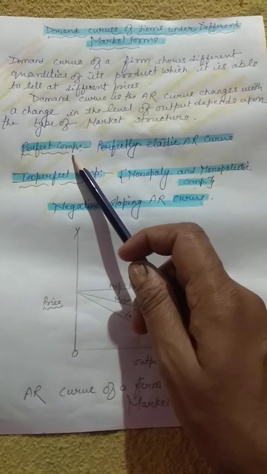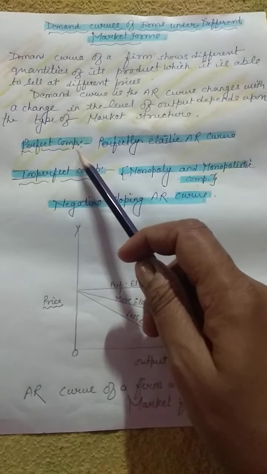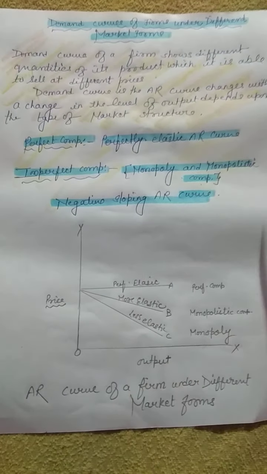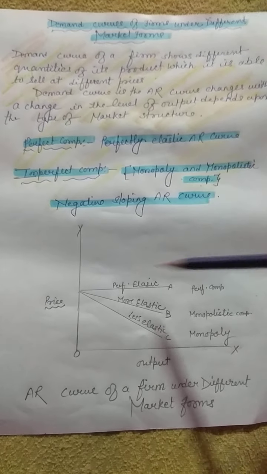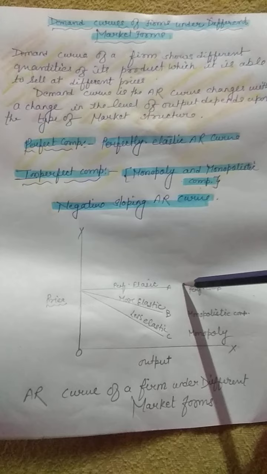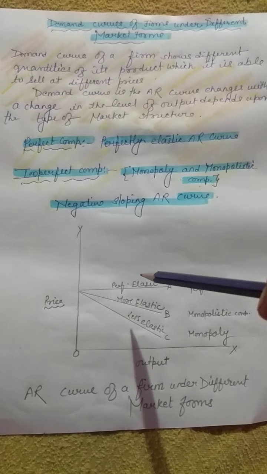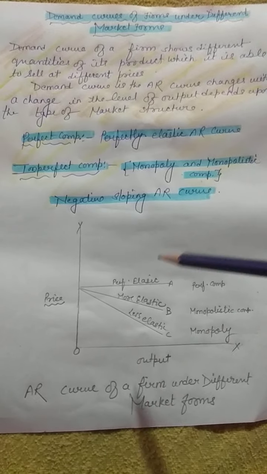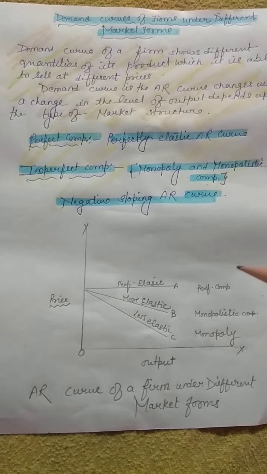First of all, I would like to tell you about perfect competition. In perfect competition, the AR curve is perfectly elastic. All of you can see here, it is perfectly elastic. Children, I have told you the meaning of perfectly elastic in the elasticity of demand chapter also.